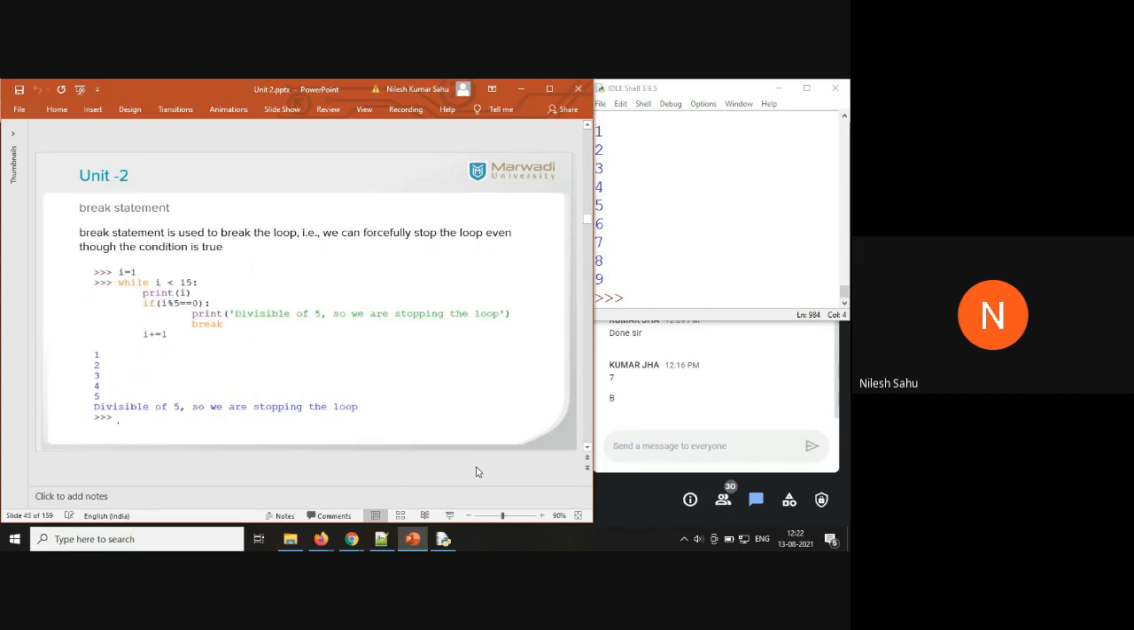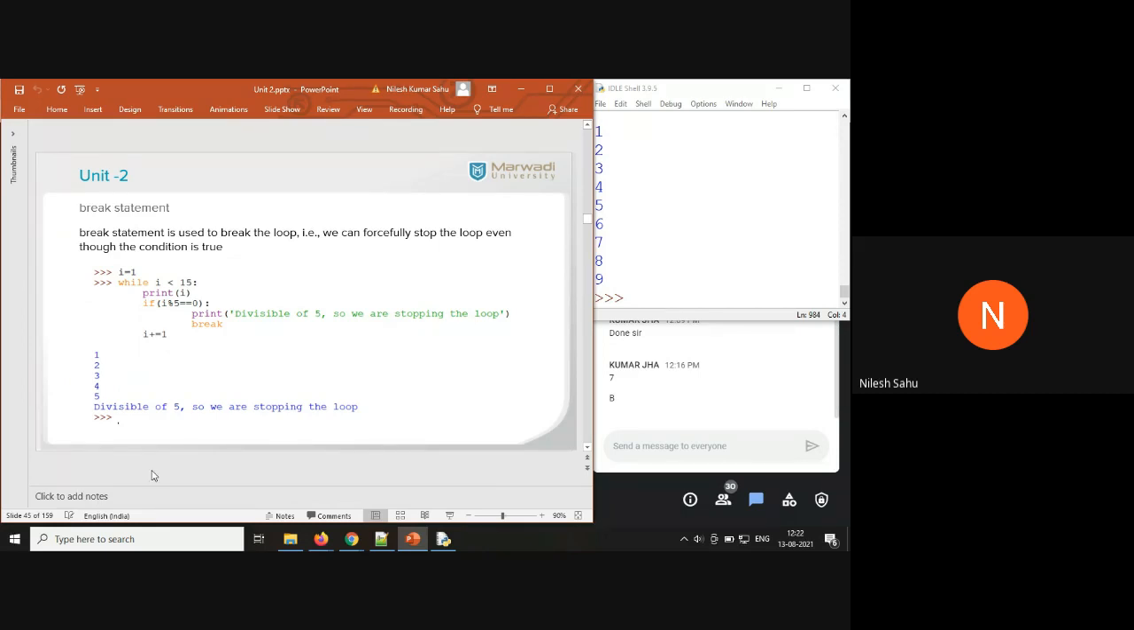Now two important things: the break statement and the continue statement. So what does the break statement do? It is going to break the loop. Even though the condition is true, if you want to come out of the loop, you are going to use the break statement.